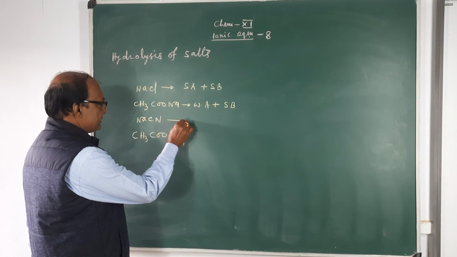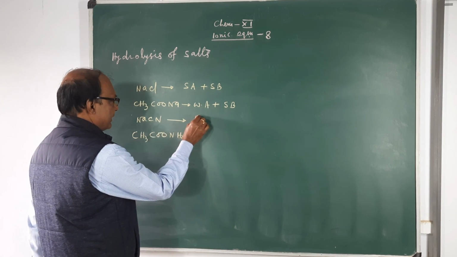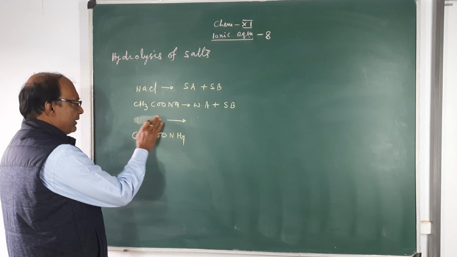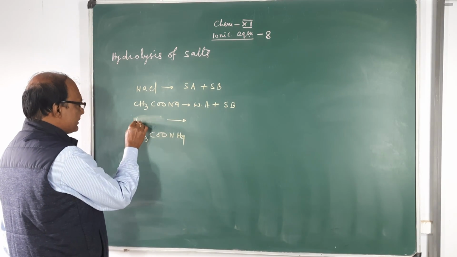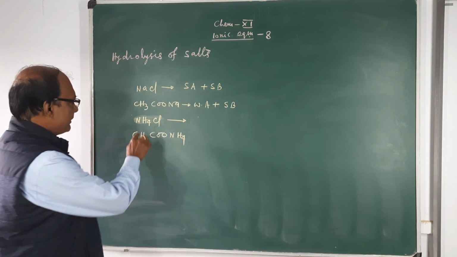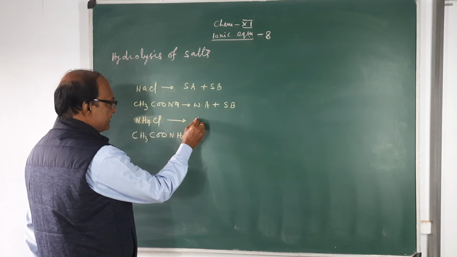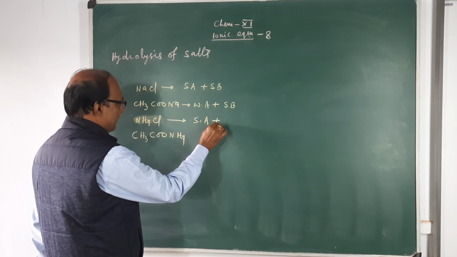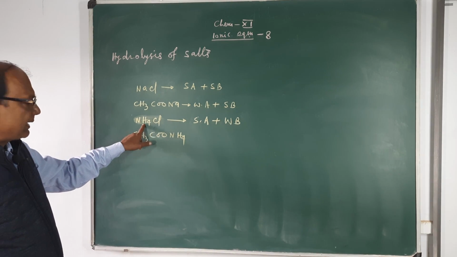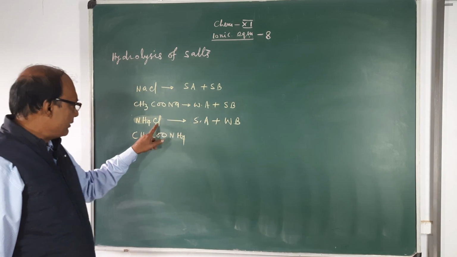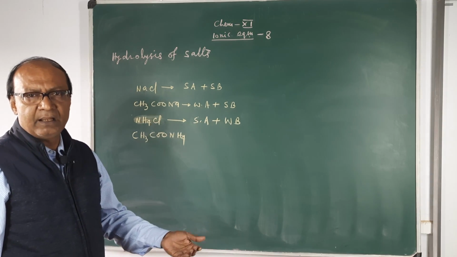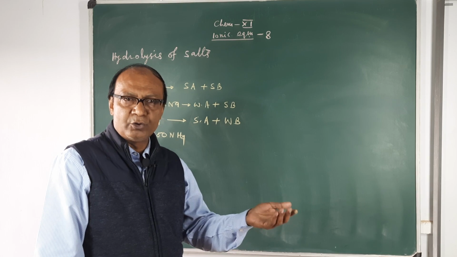The third one is a salt of strong acid and weak base, so we are changing this formula: NH4Cl, ammonium chloride. Ammonium hydroxide is a weak base and hydrochloric acid is a strong acid. You can take other salts, ammonium nitrate, ammonium sulfate, which belong to this class.